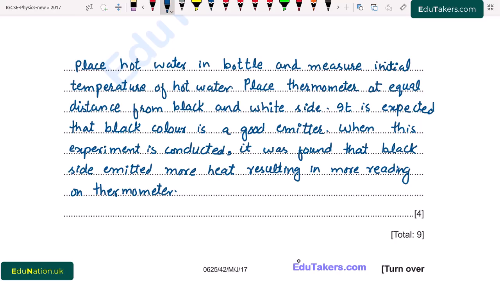So we can simply say that the reading on the thermometer increases on the black side. So the black side is a good emitter of heat.